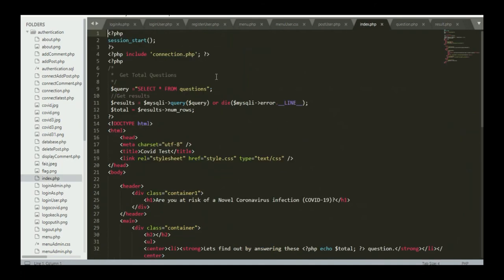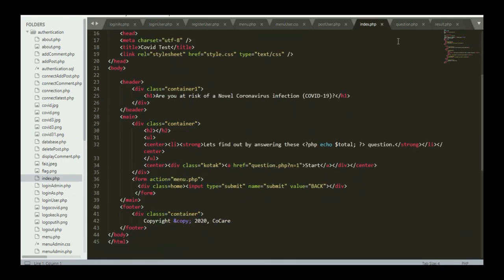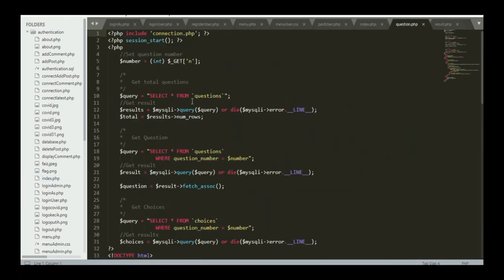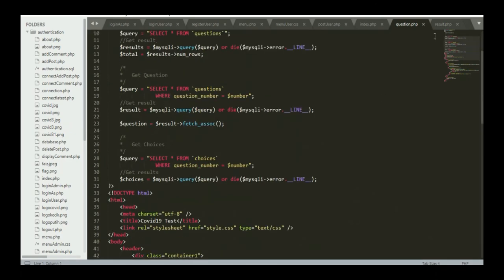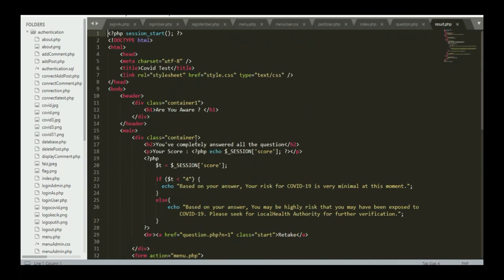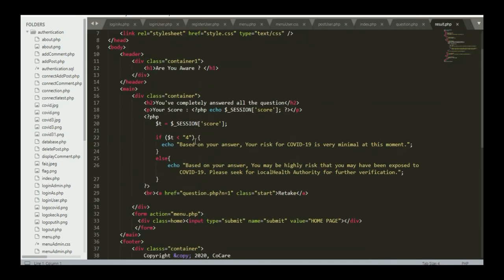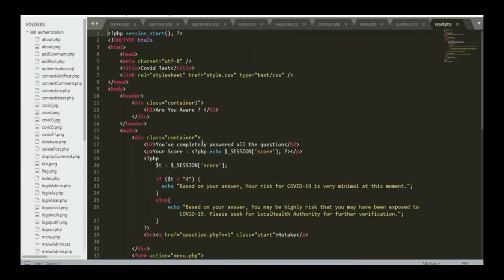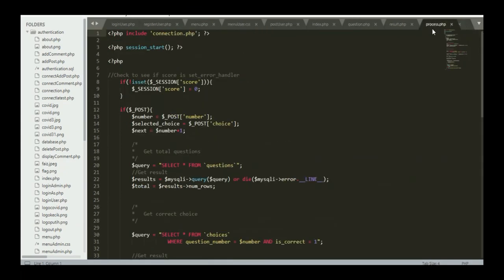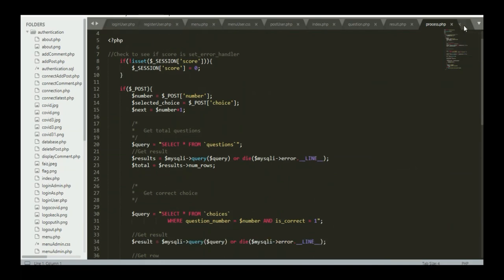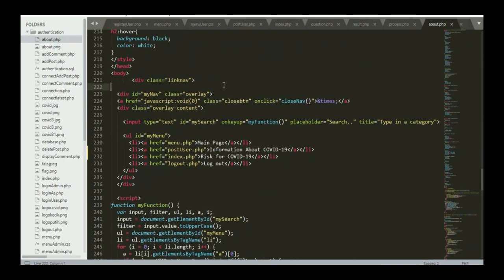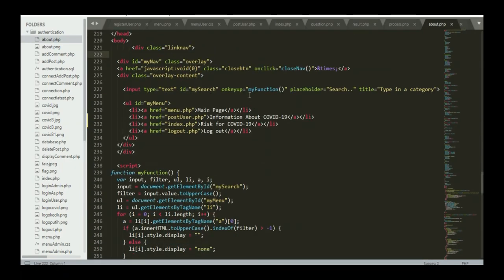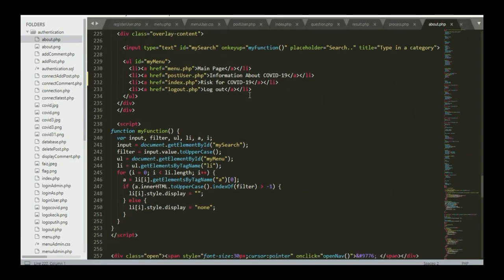This is index.php. This is coding for the test survey. This is question.php to insert all the questions into the database. This is result.php, which is coding for the result after we answer the survey. Process.php is for processing the survey. About.php is coding for about the website and about the developer.